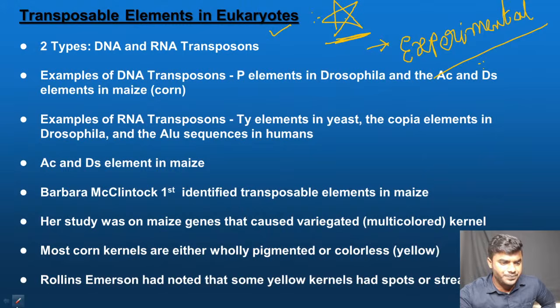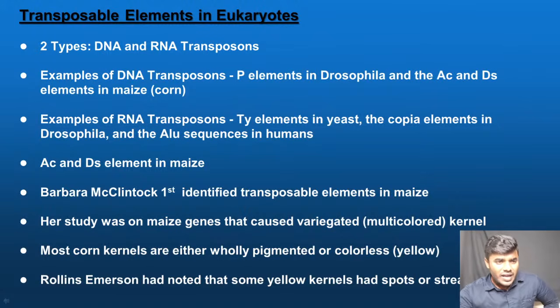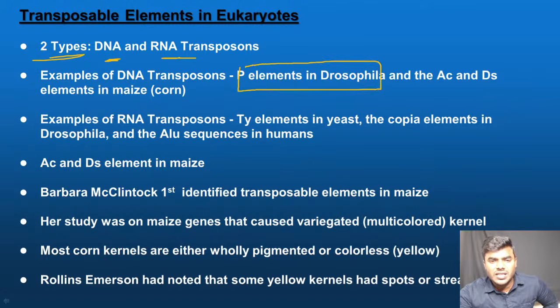Okay, focus. And friends, in case of eukaryotes, focus friends, DNA transposons are there and RNA transposons are also there. And I also told all of you, friends, remembering the names is extremely important. Never ever forget the names. Example of the DNA transposon, P elements present in the Drosophila.